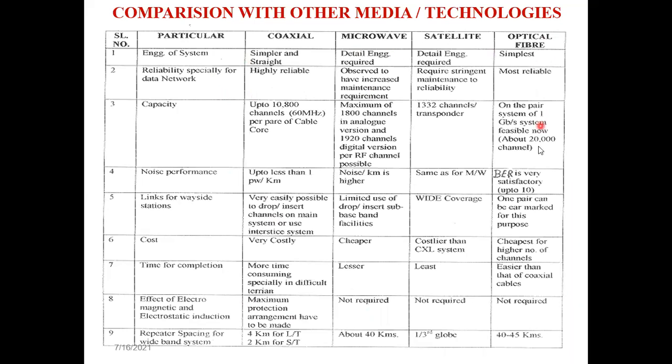Fiber optics, here you can see the complexity of design and all. It is the simplest. Satellite requires detailed engineering. Similarly, microwave also requires detailed engineering. Coaxial cable is simpler and straightforward; simply lay the coaxial cable and install it. Fiber optics is the simplest. Then capacity wise, noise performance, cost, everything is mentioned over here. You can see repeater spacing and everything, all the effects that we have seen. So all those four comparisons are there, and you can prepare from this particular table.